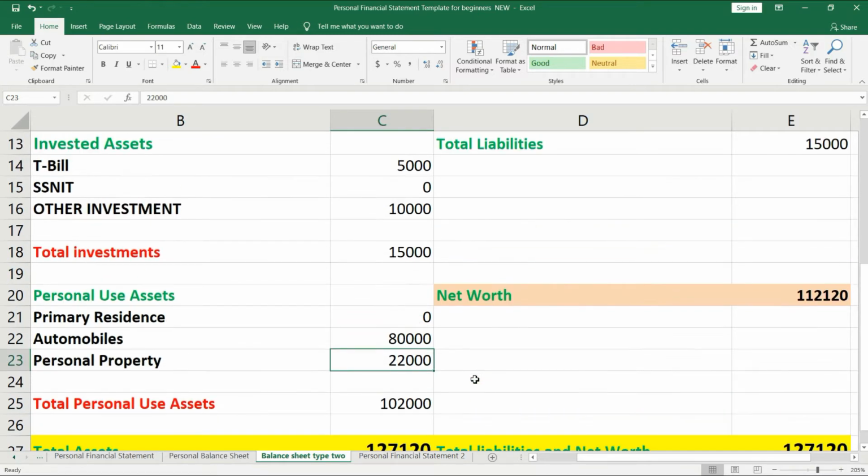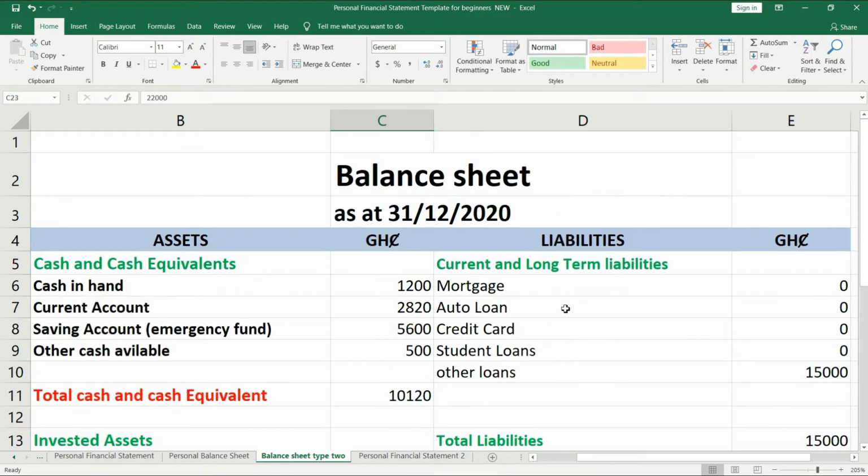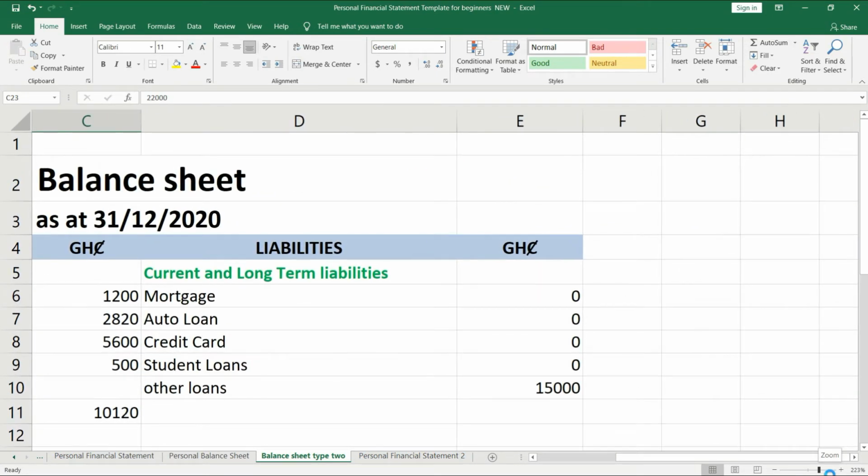That's your total assets. Okay, now we have mortgage, we have auto loans, we have credit card, we have student loan, we have other loans. Now, what are these? What do you see here? The mortgage.